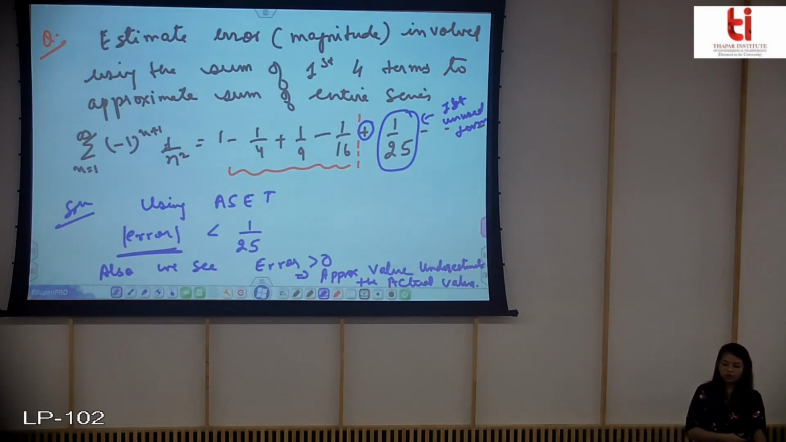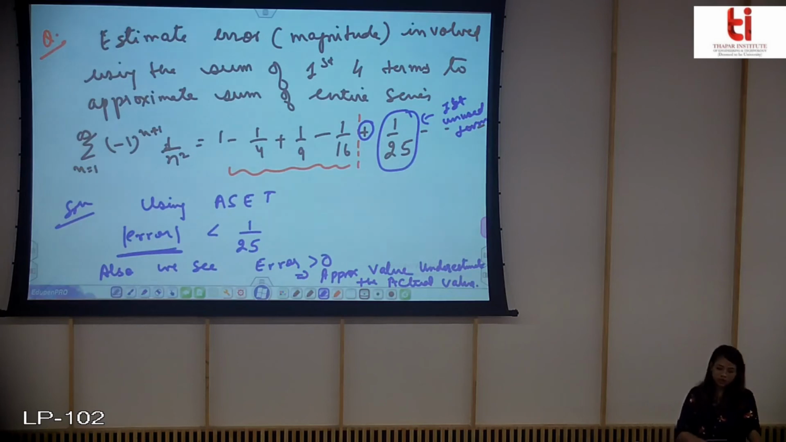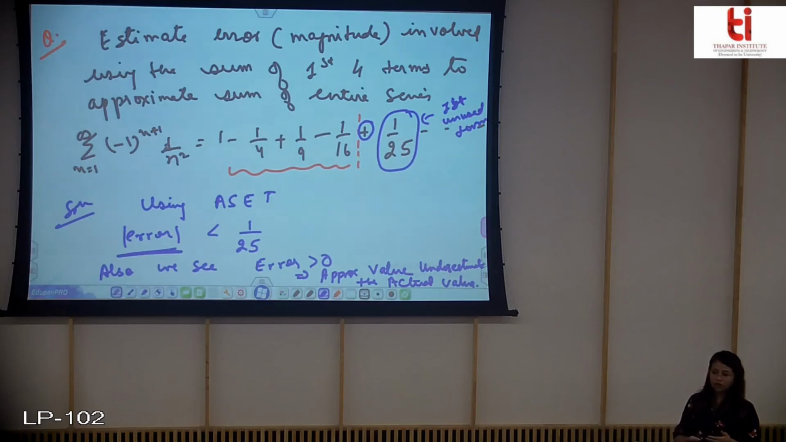So this is the importance of the alternating series estimation test, that without knowing the actual sum, if you consider some finite portion of the series, you can say what your error bound will be and whether you are overestimating or underestimating.